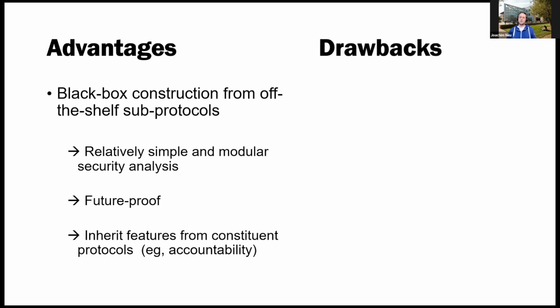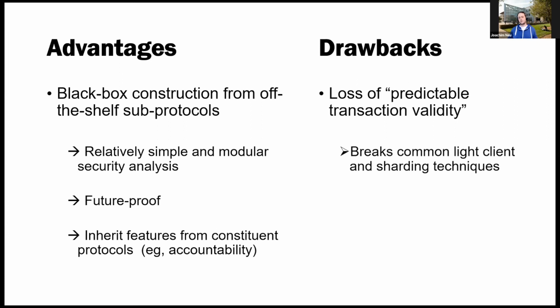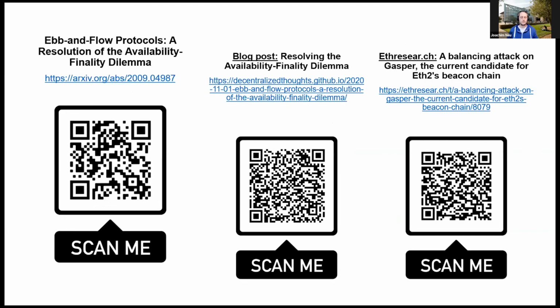Drawbacks. One big drawback of this is these protocols lose a property we might call predictable transaction validity. That means that at the time of producing a longest chain block, we don't know what its prefix will be when it enters the ledger. And this produces problems because common light client and sharding techniques rely on this. But there's another work, a subsequent paper, which addresses this and gives us an ebb-and-flow protocol, which does have predictable transaction validity. And yeah, that concludes my talk.